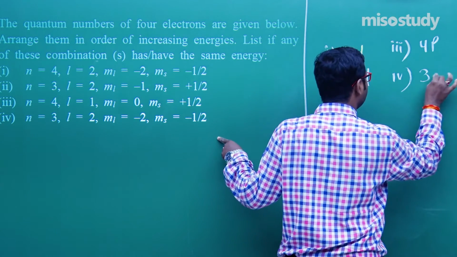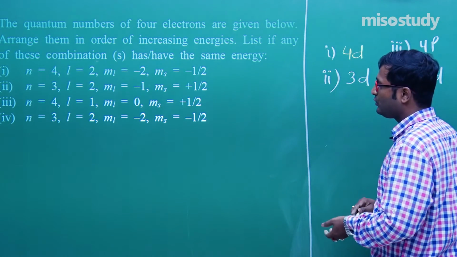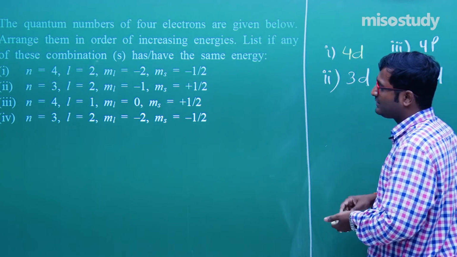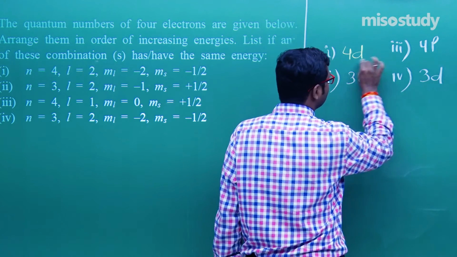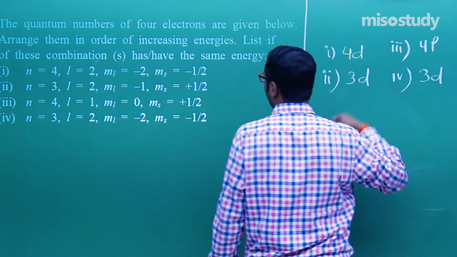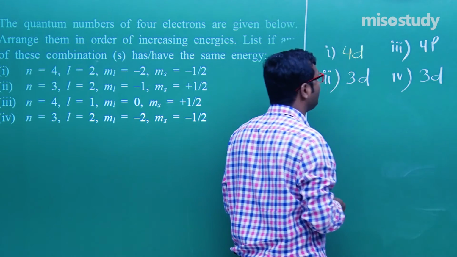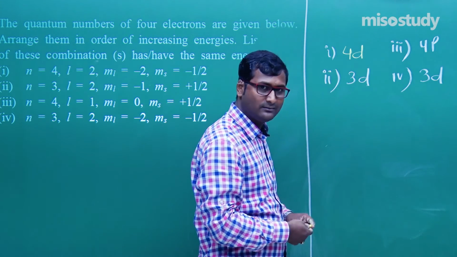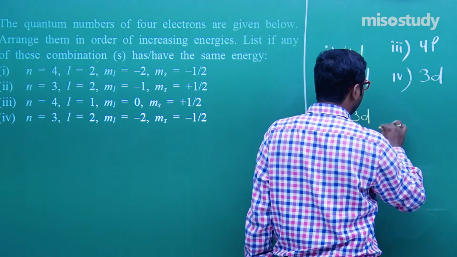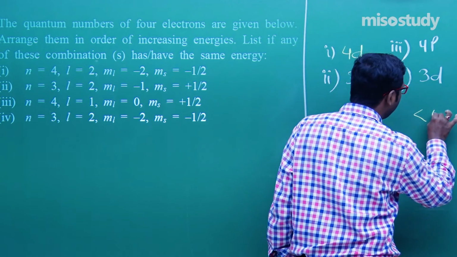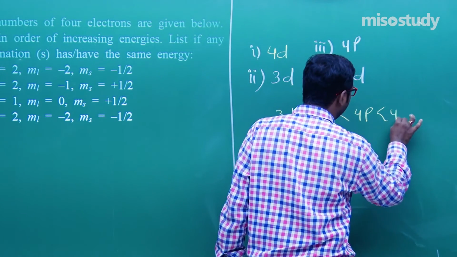That is 3d. Clear to you? Am I right? Look at 3d. Now check it out. First of all, check the similar ones. As we know, which one has the lesser value of n plus l? That is 3d. First comes 3d, then comes 4p, and finally we get 4d.